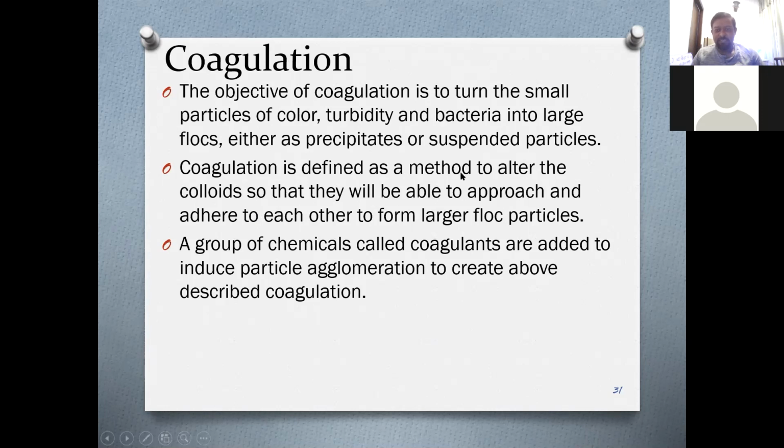Coagulation is defined as a method to alter the colloid so that they will be able to approach and adhere to each other to form large flock particles, what I just said. The final bullet, the group of chemicals called coagulants are added to induce particle agglomeration. So there is a group of chemicals called coagulants. We add these coagulants to water to facilitate this process.